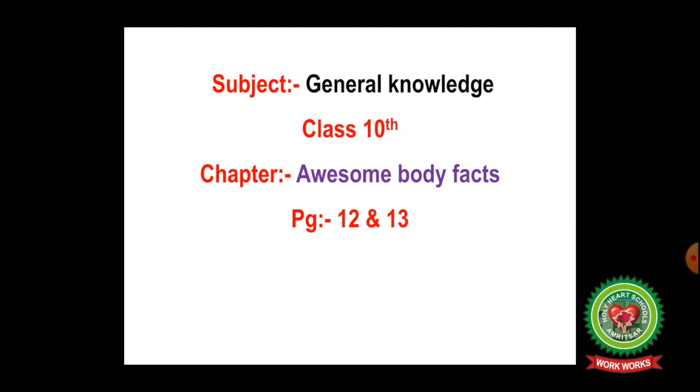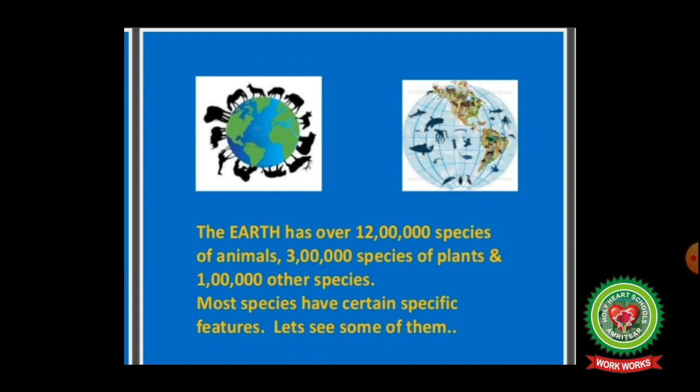Let us talk about awesome body facts. It's given on page 12 of your book. The earth has over 12 lakh species of animals, 3 lakh species of plants, and 1 lakh other species. Most species have certain specific features. Let's see some of them.